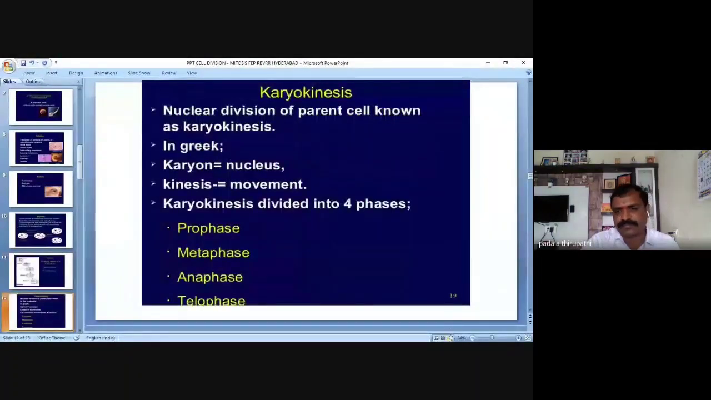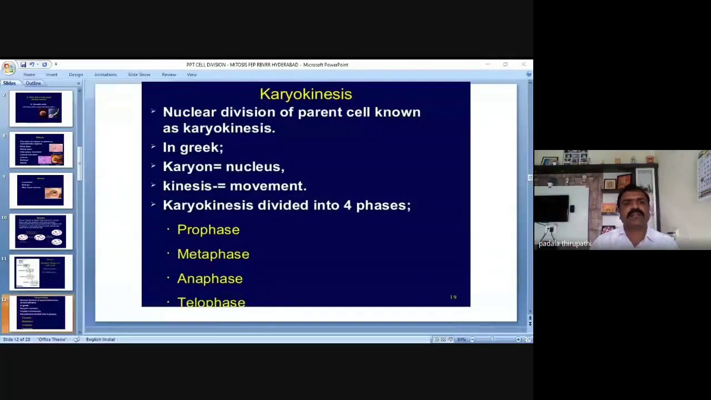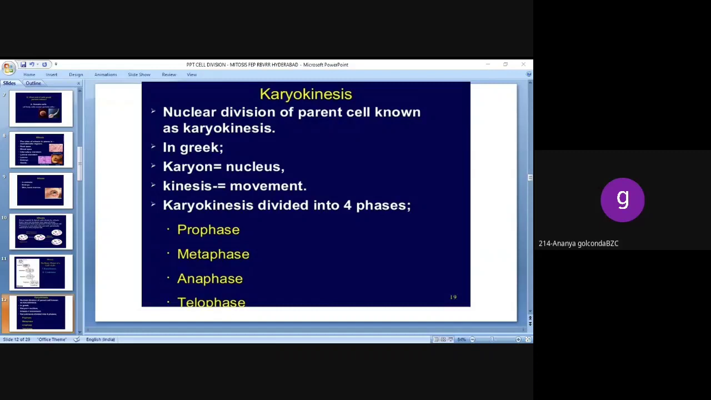So karyokinesis is the nuclear division of the parent cell. It is a Greek word, meaning nuclear division. Karyon means nucleus, and kinesis means movement, which is nothing but division.